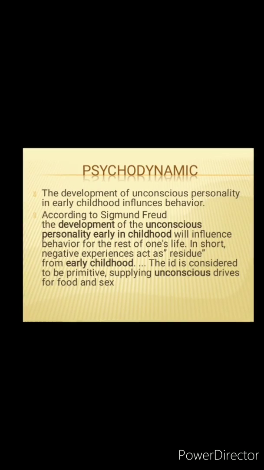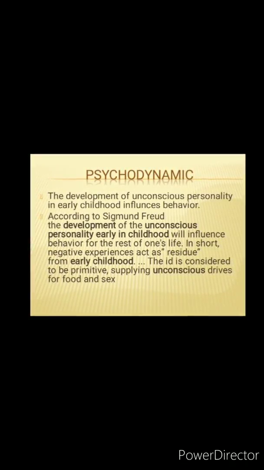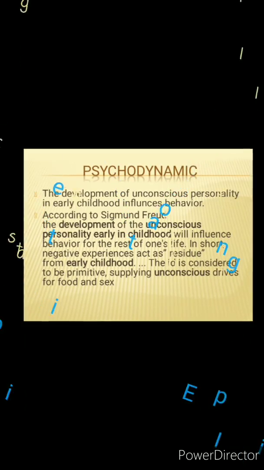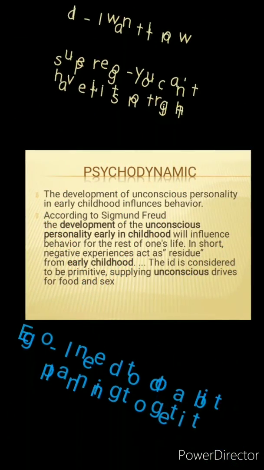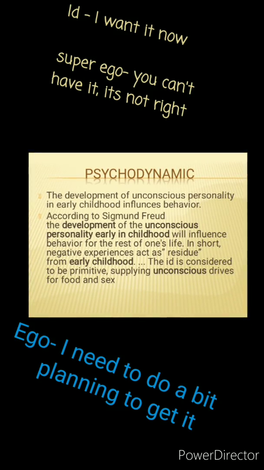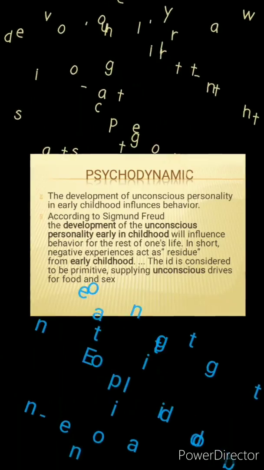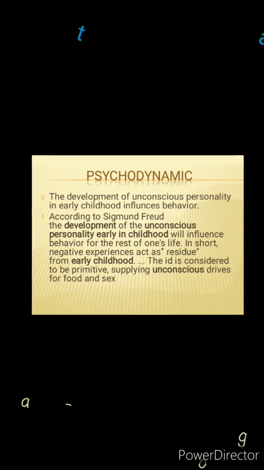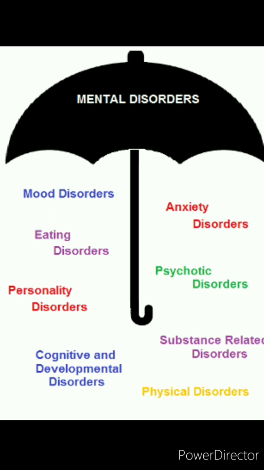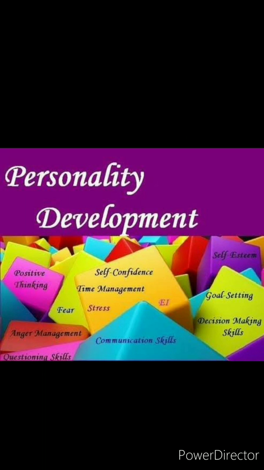Psychological trait theories. Psychodynamic. The major premise of the theory is that the development of the unconscious personality early in childhood influences behavior for the rest of the person's life. Criminals have weak egos and damaged personalities. The strengths of the theory are that it explains the onset of crime and why crime and drug abuse cut across class lines. The research focuses of the theory are on mental disorders, personality development, and unconscious motivation and drives.